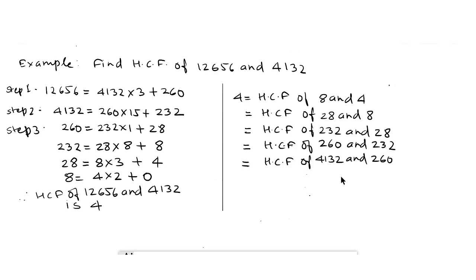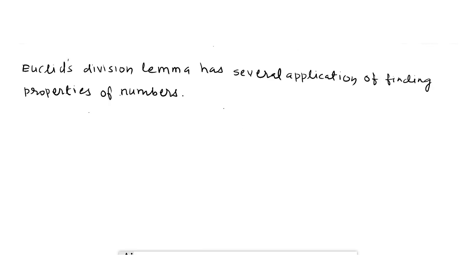This is also equal to HCF of 4,132 and 260. This is also equal to HCF of 12,656 and 4,132.